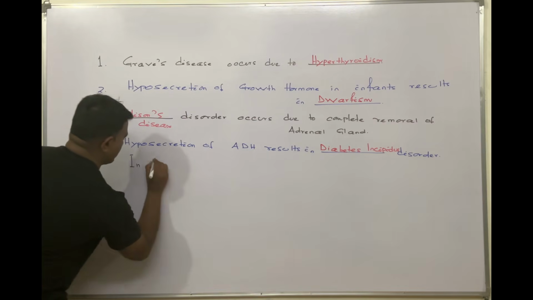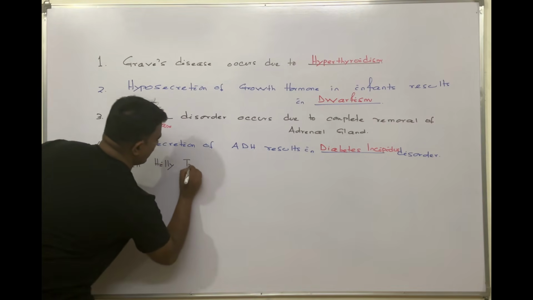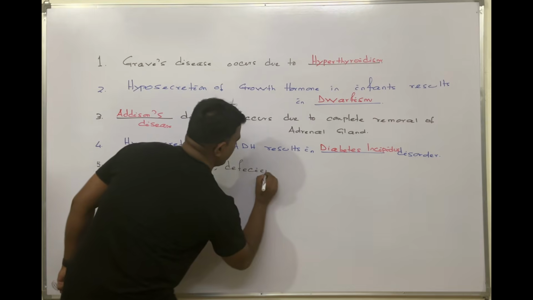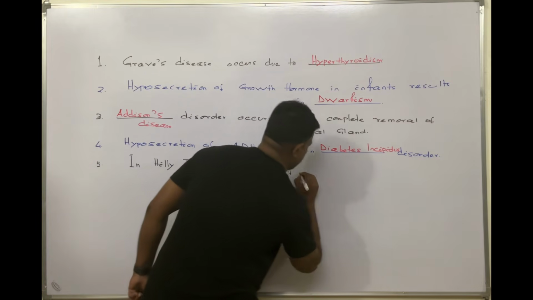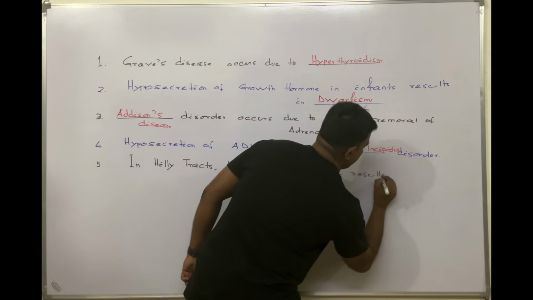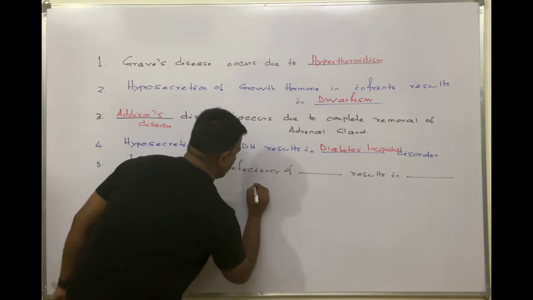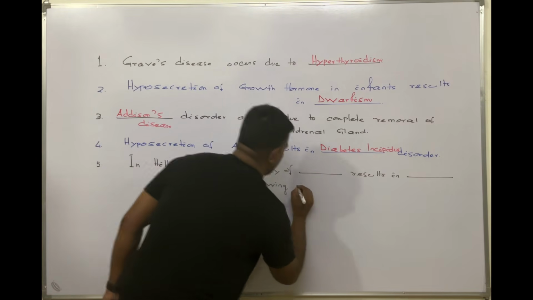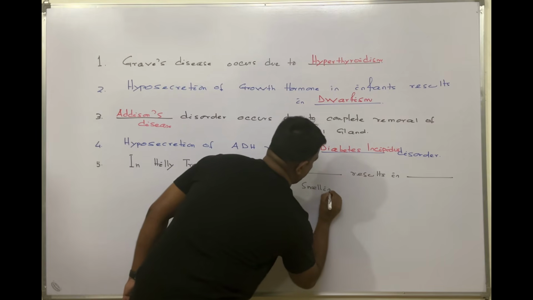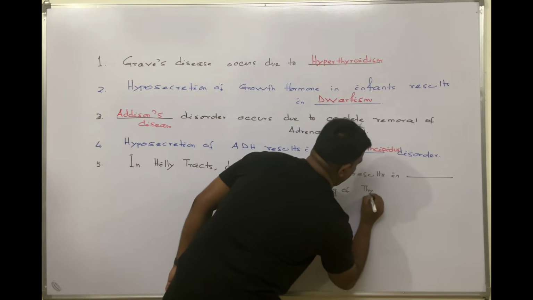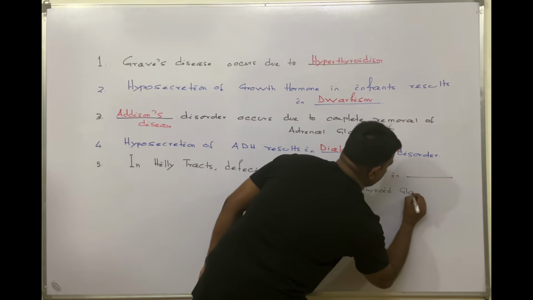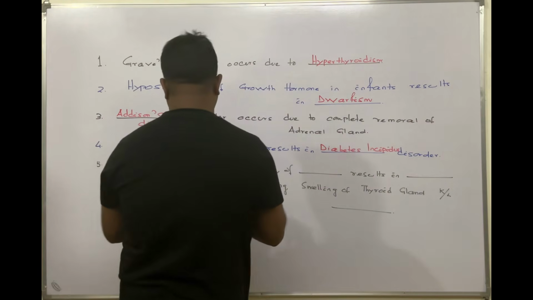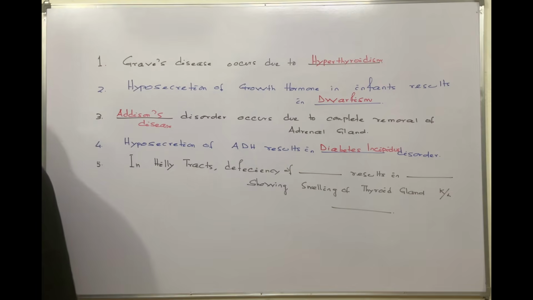In hilly tracts, deficiency of dash results in dash, characterized by swelling of the thyroid gland in the neck region, known as dash. It's a composite question. I am covering 3-4 questions in one question itself.